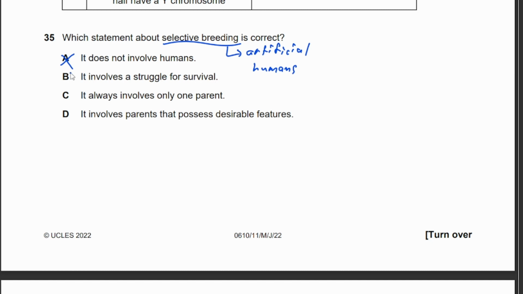No, because it's not natural, right? It always involves one parent? That's incorrect because selective breeding can involve more than one parent. The only correct answer is D, involves parents that possess desirable features, right? So that's why you do selective breeding, to increase the desirable features of the animal. Okay.